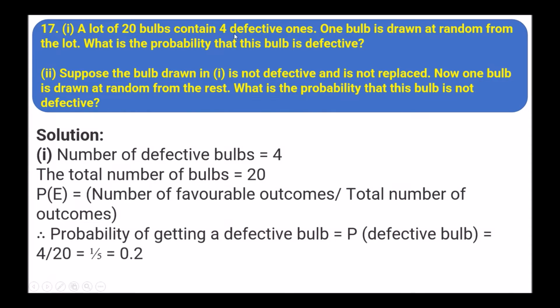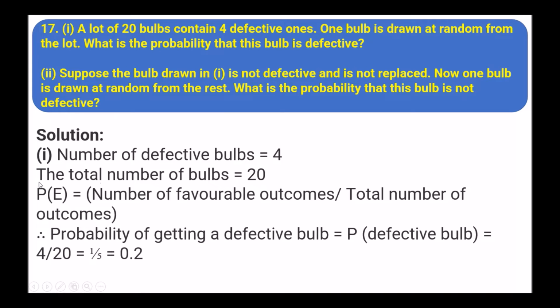Next, a lot of 20 bulbs contain 4 defective ones. One bulb is drawn at random from the lot. What is the probability that this bulb is defective? Suppose the bulb drawn first is not defective and is not replaced. Now one bulb is drawn at random from the rest. What is the probability that this bulb is not defective?